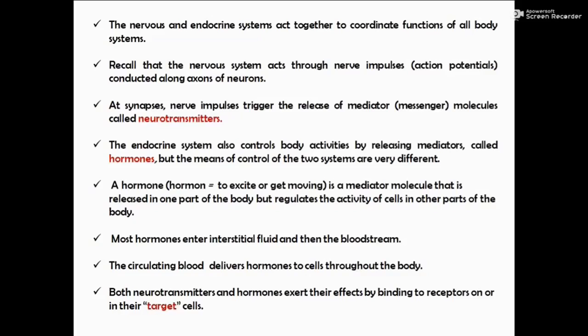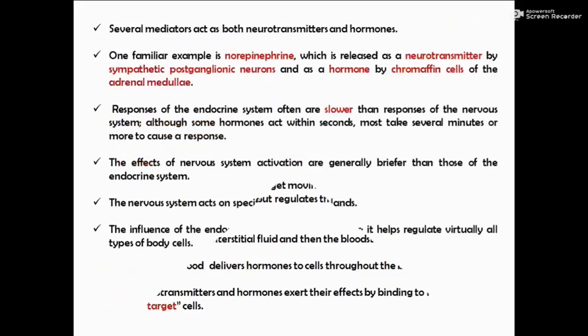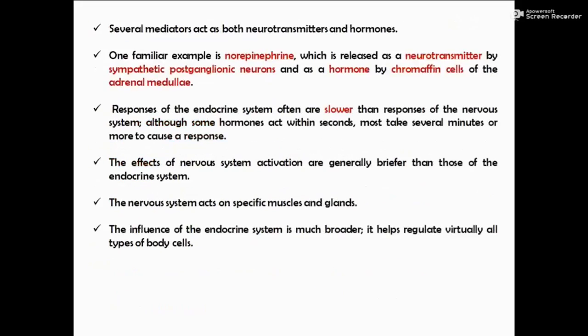Both neurotransmitters and hormones exert their effects by binding to receptors on or in their target cells. Several mediators act as both neurotransmitters and hormones. For example, norepinephrine is released as a neurotransmitter by sympathetic postganglionic neurons and as a hormone by chromaffin cells of the adrenal medulla.